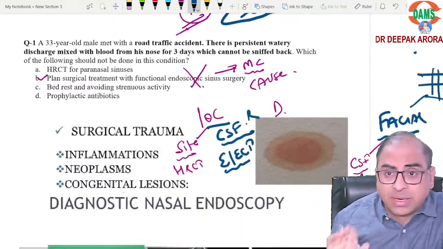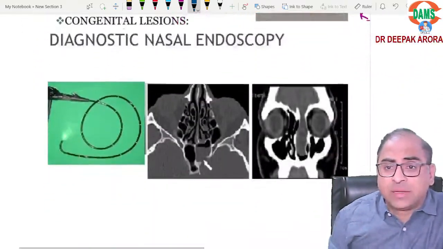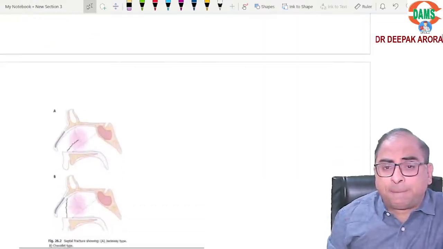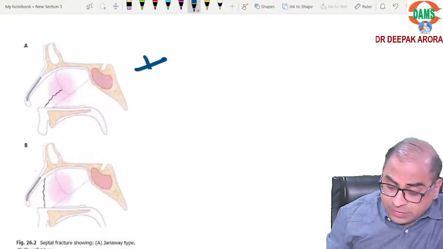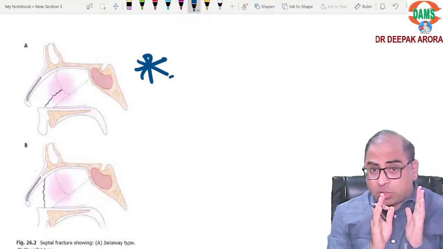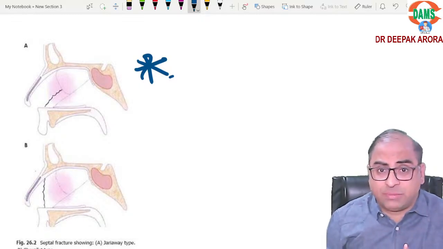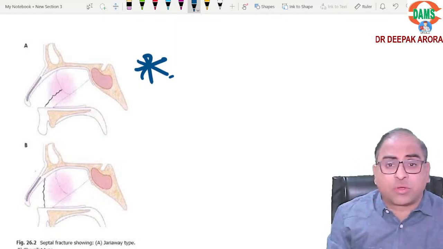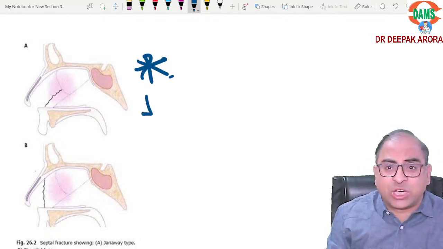Am I understandable? Clear? Coming to the next slide, this is something I am showing you the trauma. This part, this is high probability because this was a NEET MCQ. Last NEET can be repeated in your upcoming FMGE examination. So just remember, if they ask you this fracture, what is this one? This is Guerin fracture.